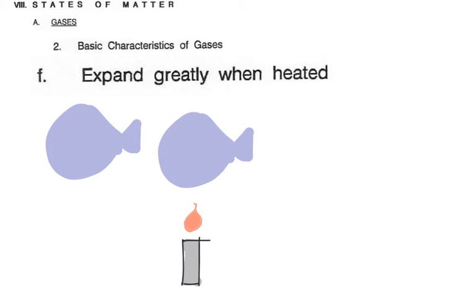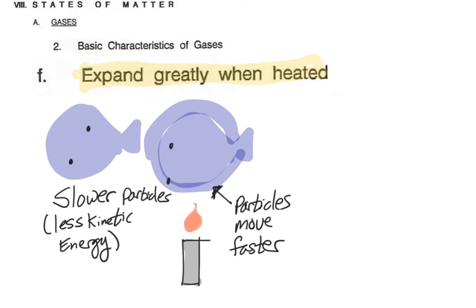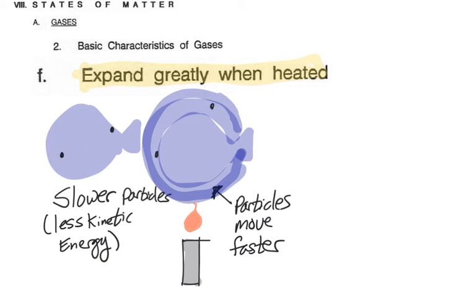And our last basic characteristic of gases is that they expand greatly when heated. And this just means that as I heat them up, they get bigger and bigger and spread out further and further away because they are moving faster. Remember that when we add heat to something, the temperature rises, which means that the kinetic energy is increasing. So those particles are moving faster. They're pushing out on the container that they're in, and they're going to expand.